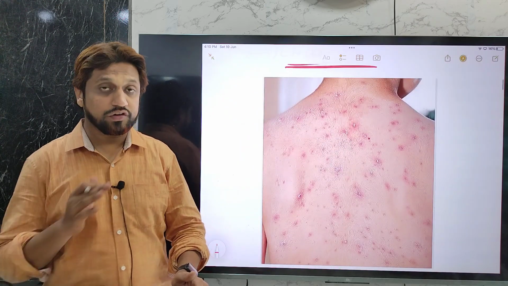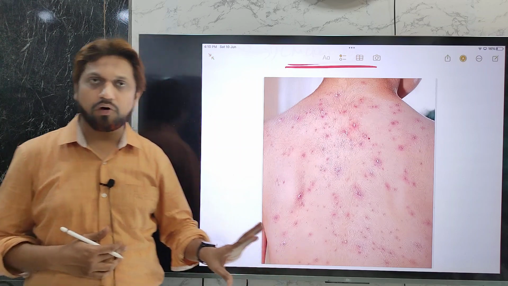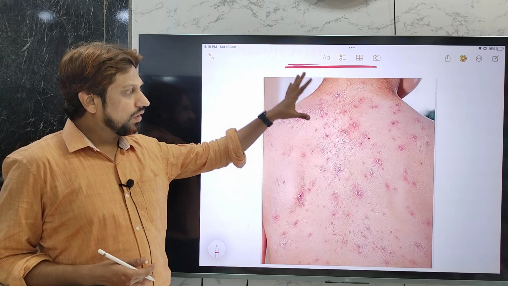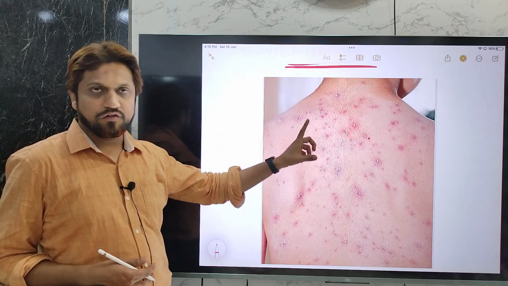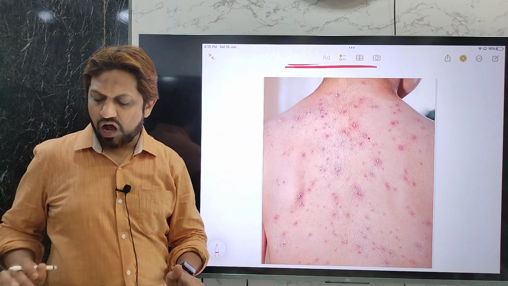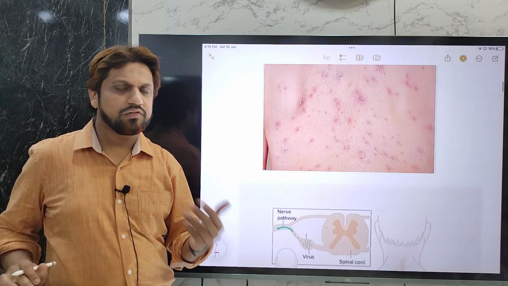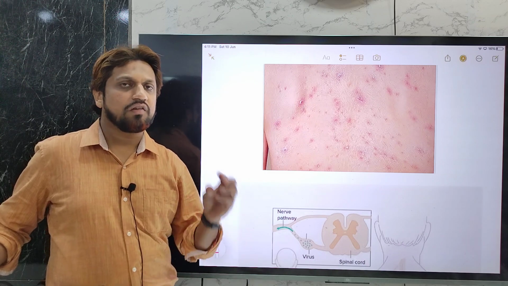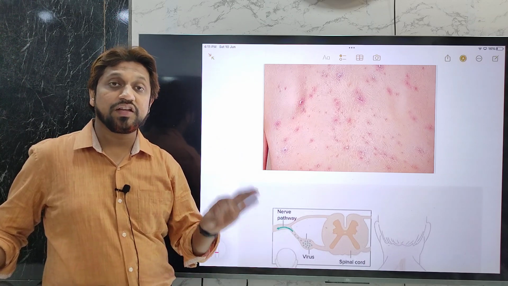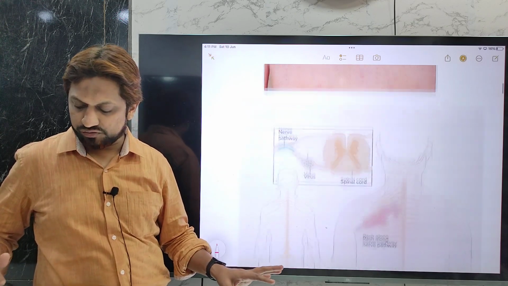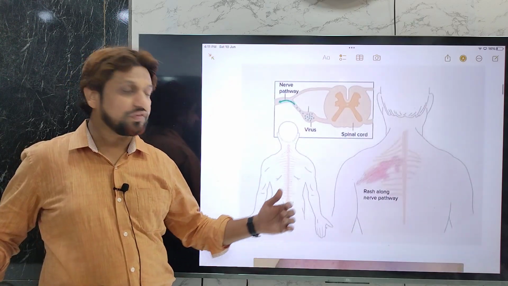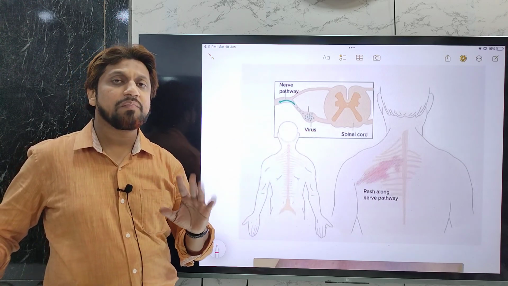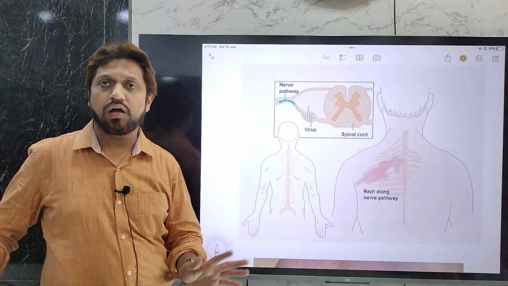We are going to discuss chickenpox in detail. The other name of chickenpox is varicella also, because it is caused by varicella zoster virus. Chickenpox is the primary infection by varicella zoster virus. Generally it is a mild disease and it will get treated within a week or 10 days. After that the virus may remain inside the body, inside the nerves, in cranial nerves or the sensory root ganglia somewhere in the spinal cord, and it will remain dormant. It will not cause any infection.